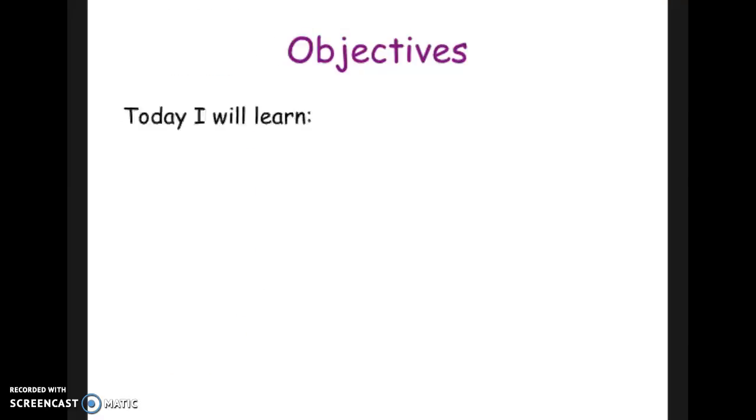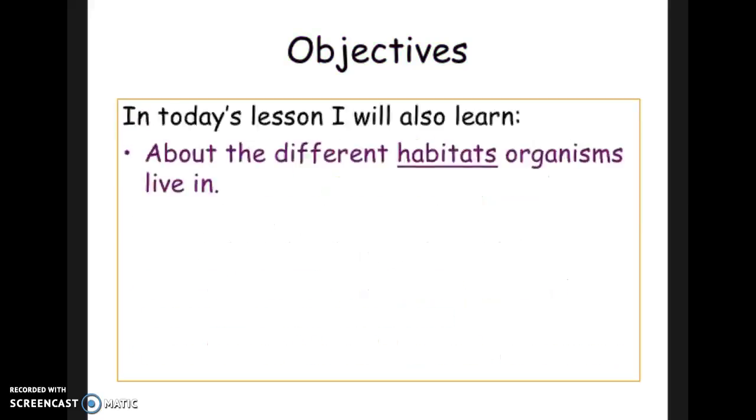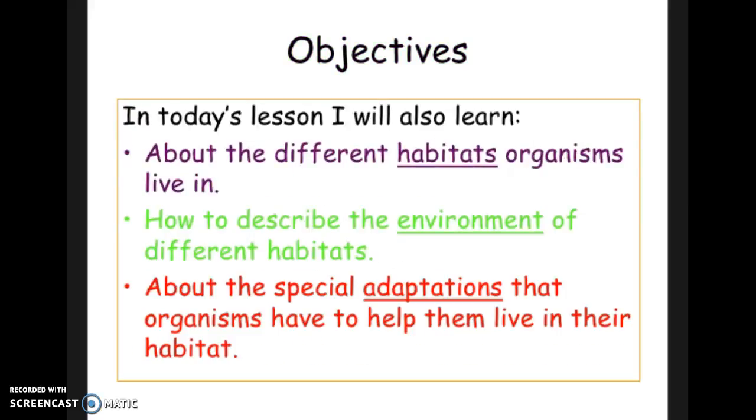So first, let's start with the objectives for today. Today I will learn the important physical factors in the environment of animals and plants, how plants and animals differ due to their environment, how to identify producers, primary consumers, and predators, and how to sort or classify animals into groups. Also, I'll learn about the different habitats organisms live in, how to describe the environment of different habitats, and about the special adaptations that organisms have to help them live in their habitat.